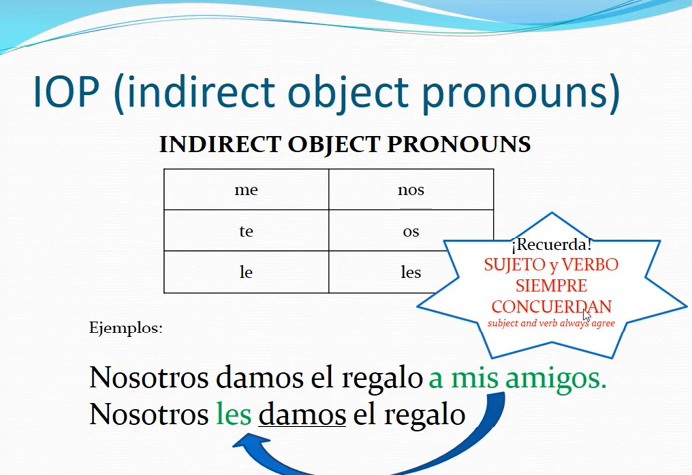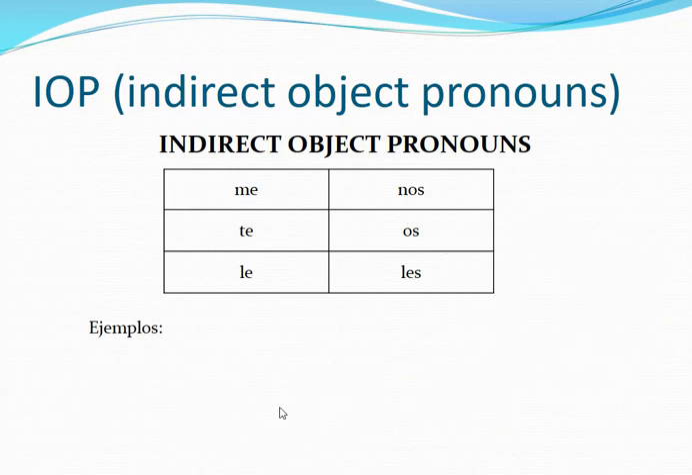And remember, this is very important. Sujeto y verbo siempre concuerdan. That means the subject, the person who's doing the action, and the verb, damos, always agree. Nosotros damos, nosotros damos. Nothing happens with those. We're just replacing this and putting the pronoun in the middle. Sometimes the subject can be omitted, and you can say, les damos el regalo, or damos el regalo a mis amigos. It will be omitted, but it's there. So, nosotros damos. In all those sentences, you will see that the subject and the verb agree.